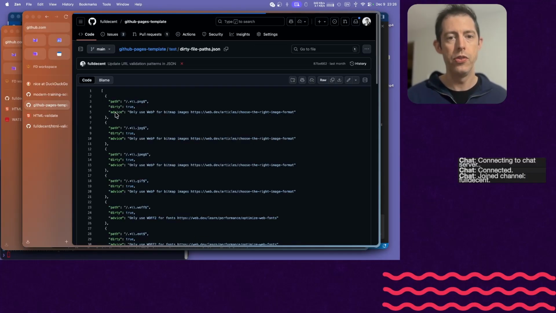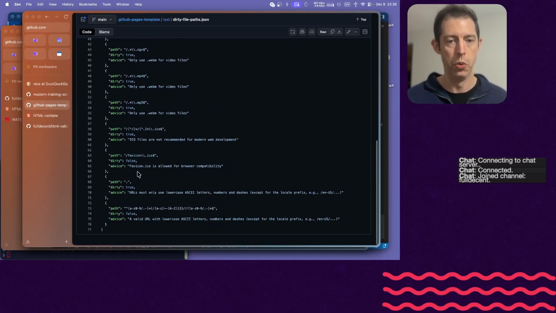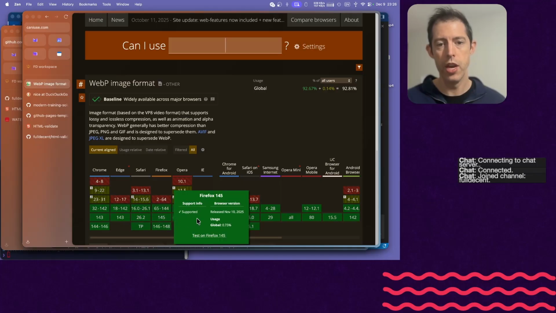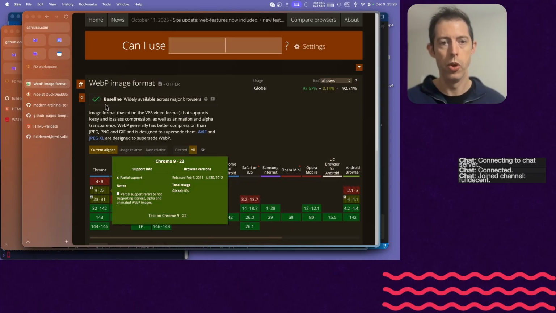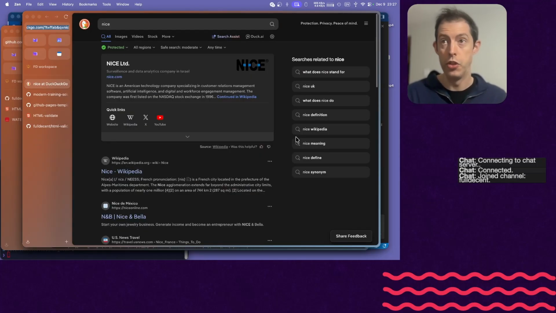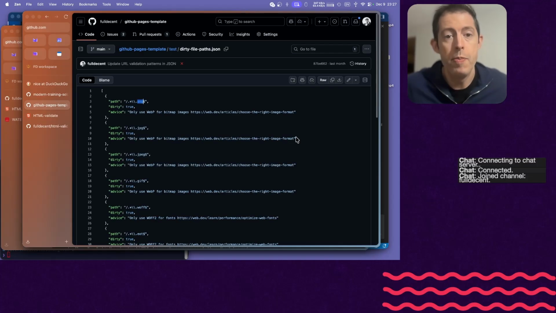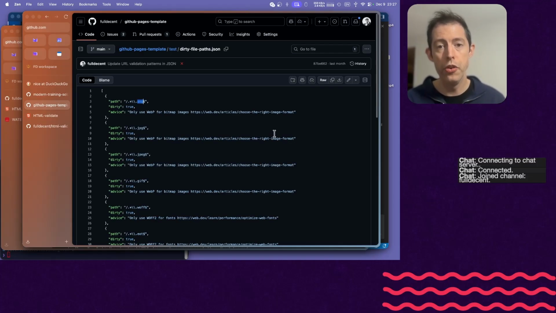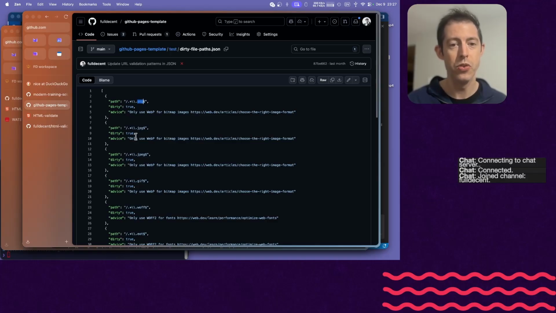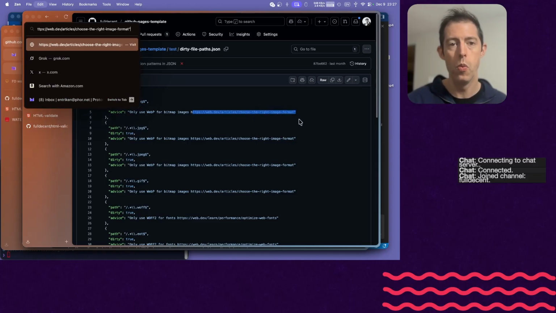One of them here is we have a rule against using PNG files because you should always change them into WebP files. WebP is the future. All the browsers you care about today and yesteryear support WebP. This nerd stuff, do you know that? No, you didn't know that WebP replaced all these other image formats, and you don't need to know that because all you got to do is copy paste this template, which comes with all these cool little nerd rules in there, and it will tell you when you use one of these files. When you have a PNG file, hey, only use WebP. Oh, and PS, here's Google or whoever telling you why.